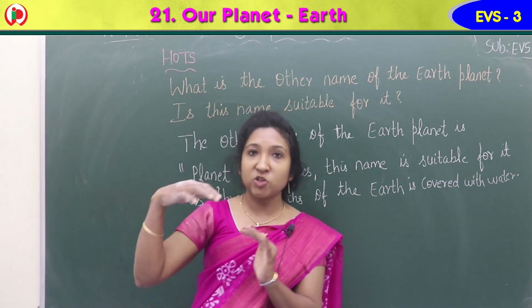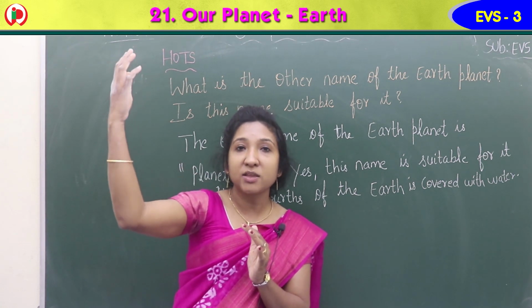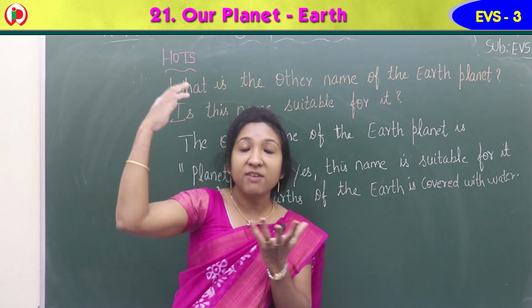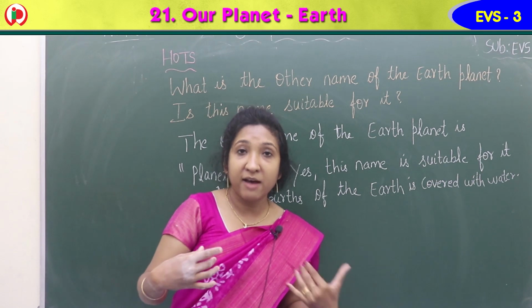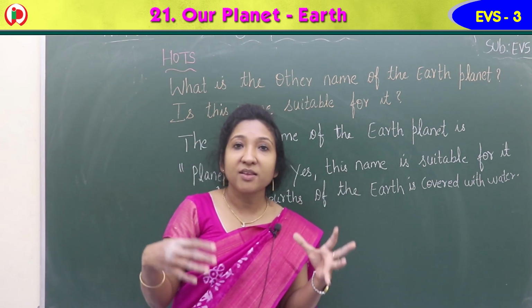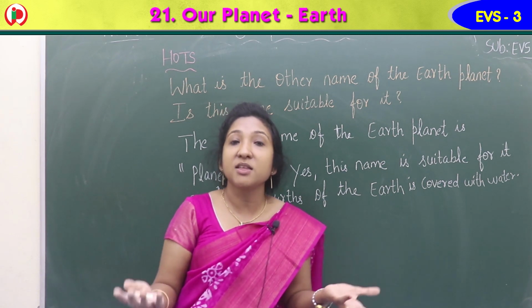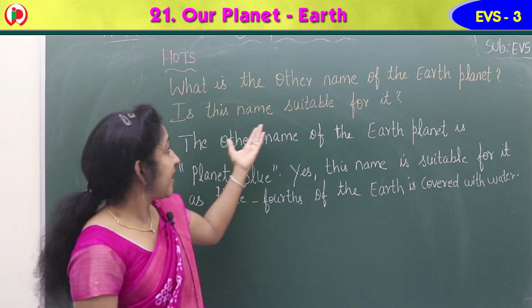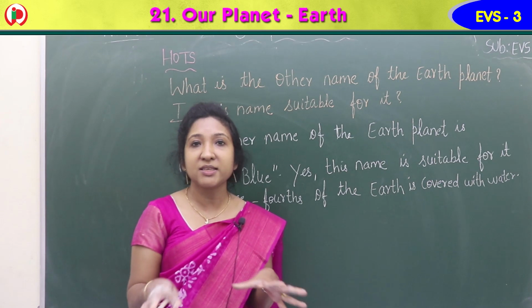Astronomers, the people who go to space to study heavenly bodies, stars, sun and all, when they look from there, our Earth looks like a blue planet. So that's why Earth is also known as the blue planet. Then, is this name suitable for it? Yes, of course it is suitable, because most part of the Earth is covered with water.